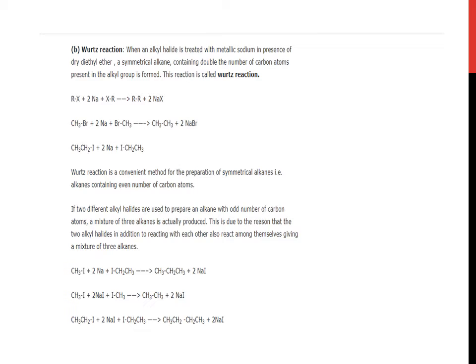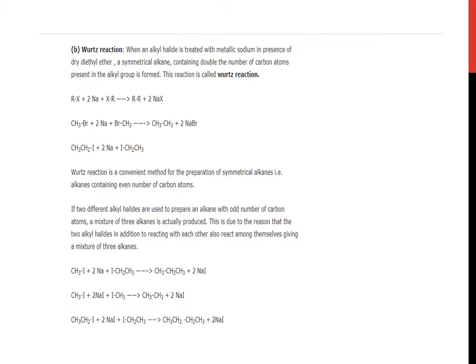When an alkyl halide is treated with metallic sodium in presence of dry diethyl ether, which may also be called dry ether, a symmetrical alkane containing double the number of carbon atoms present in the alkyl group is formed. This reaction is called Wurtz reaction.